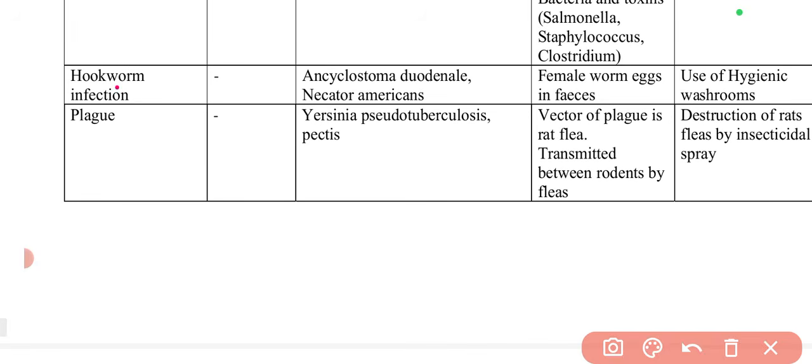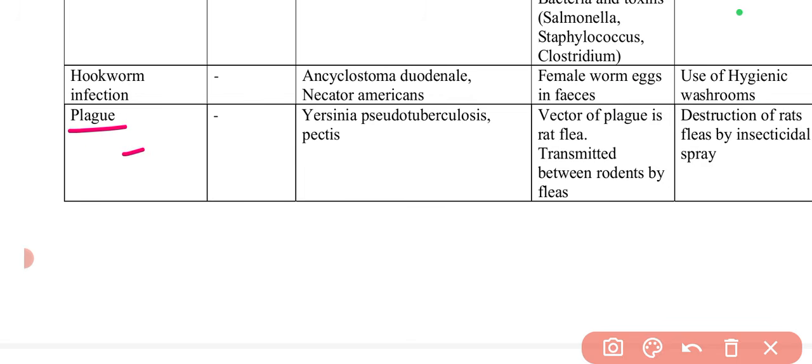The next is hookworm infection. Here Ancylostoma duodenale and Necator americanus are the causative organisms. And for the incubation period, you can simply check it on Google, because the variations are a lot in the different books and different sources. So you can also skip this part. In this, the female worm's eggs in feces can transmit the hookworm infection. In this we can use hygienic washrooms, and personal hygiene is the most important thing.